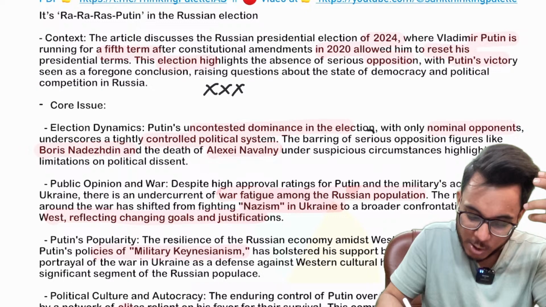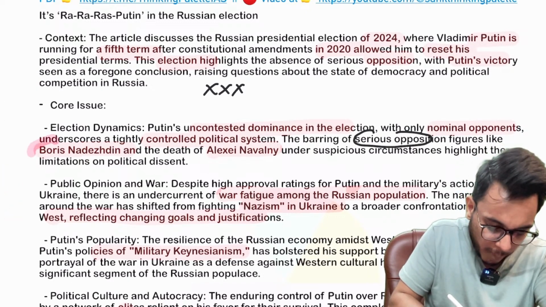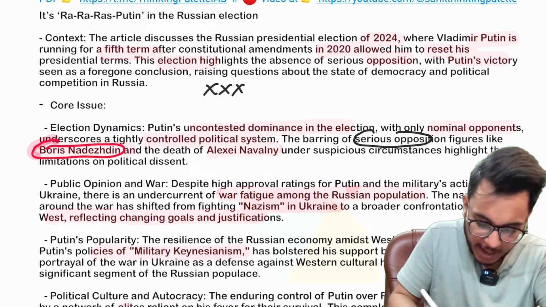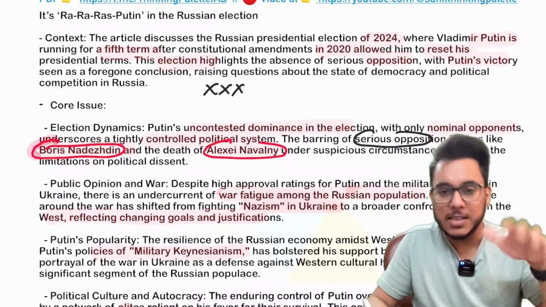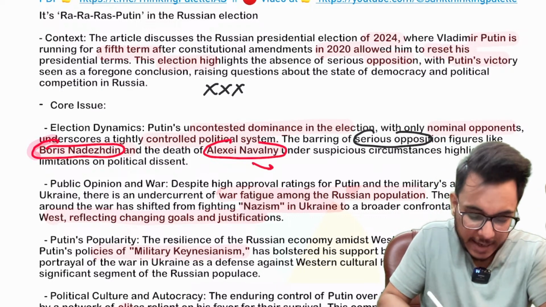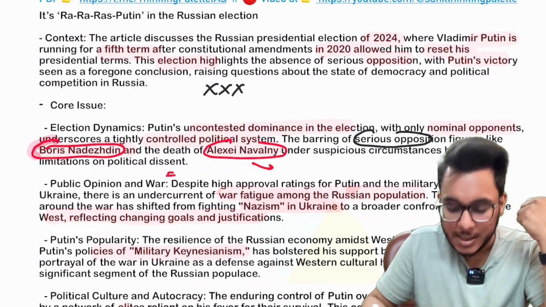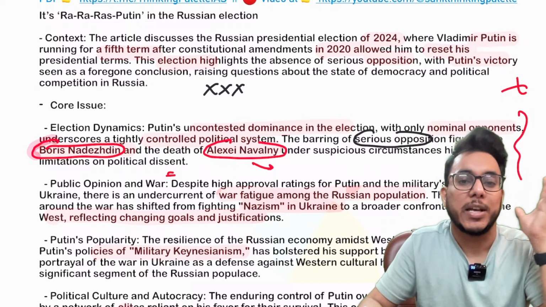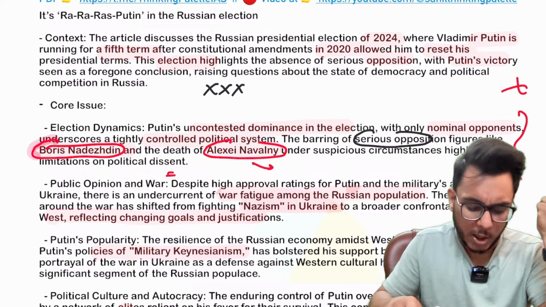Some of the serious opposition figures that were there in Russia, Boris Nadezhdin and Alexei Navalny, have now been silenced. Many other critics have been jailed. Alexei Navalny died in suspicious circumstances. Why? Because he was a political critic. So opposition is not there, and therefore an unopposed Putin might win. Whosoever is the opposition, they are not powerful in front of Putin.